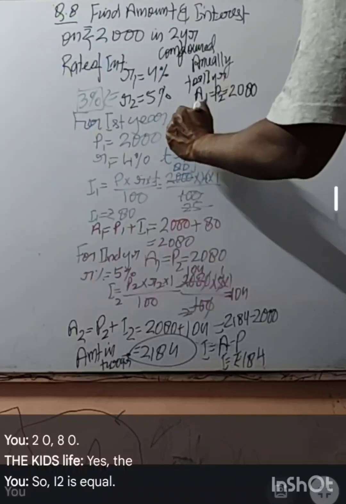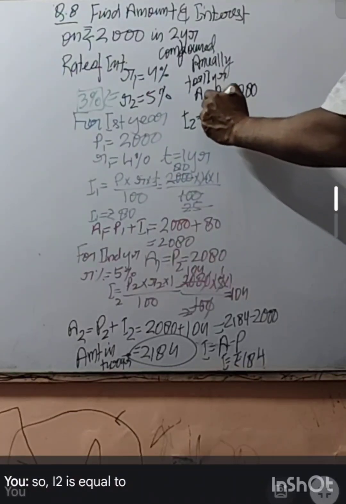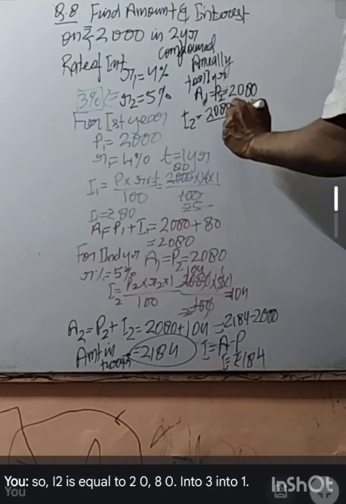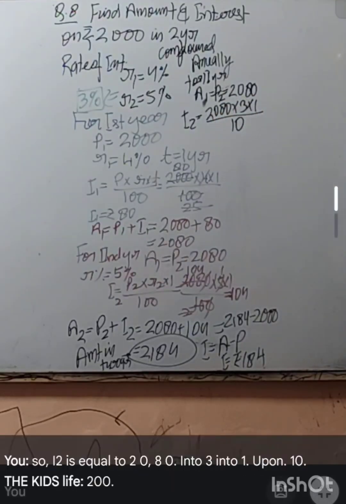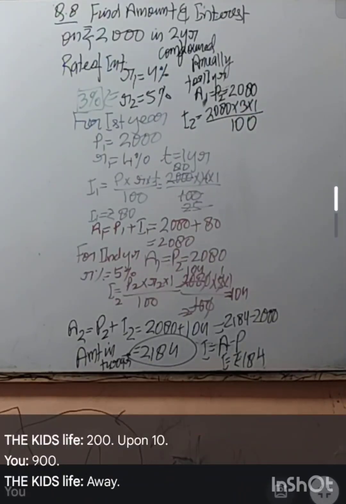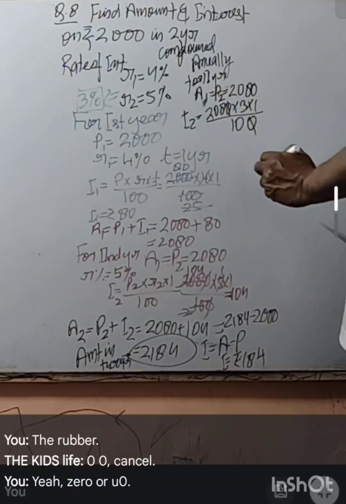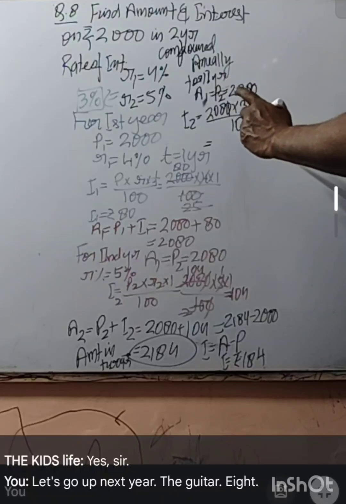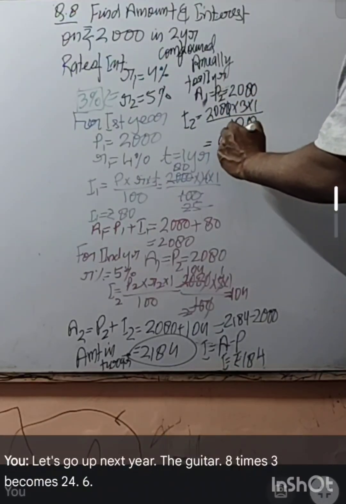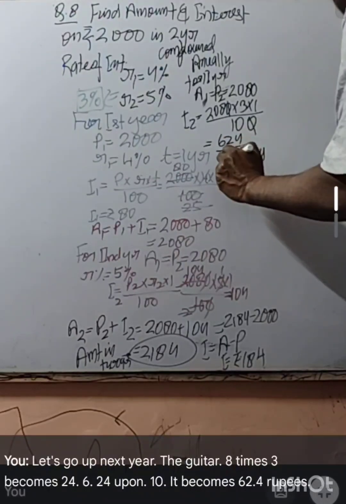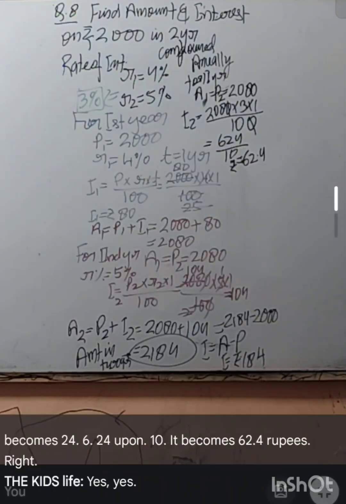So I2 is equal to 2080 into 3 into 1 upon 100. The 0 and 0 cancel out. 8 times 3 becomes 24, 624 upon 10. It becomes 62.4 rupees. How much did we get in the first year?